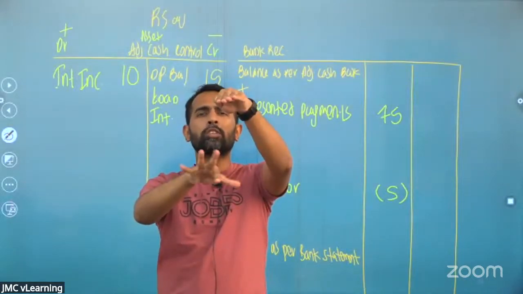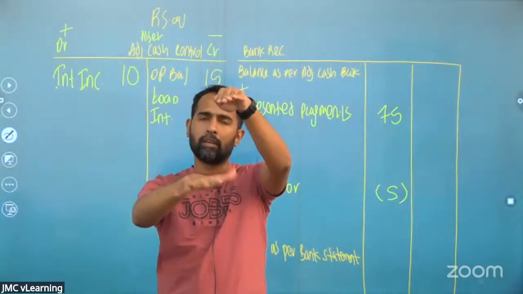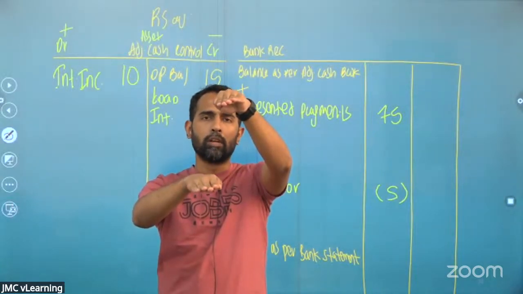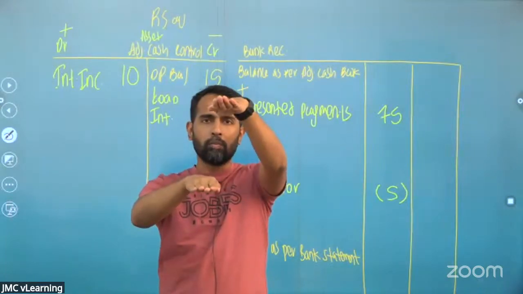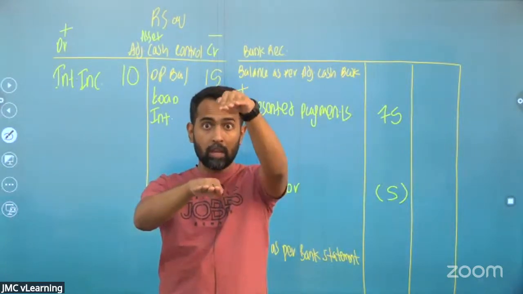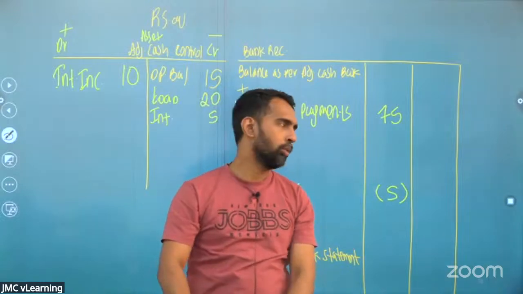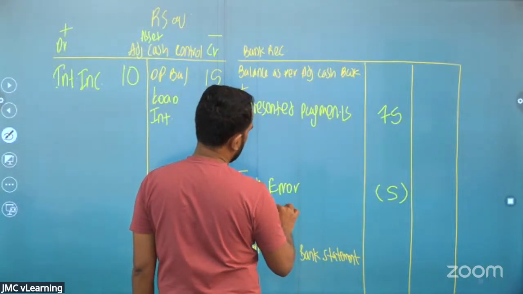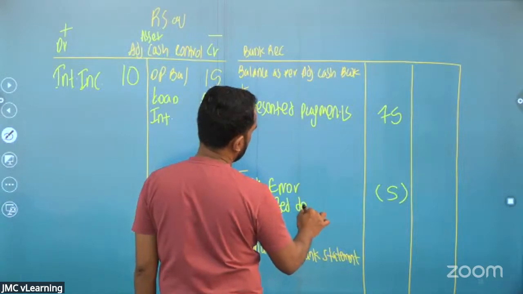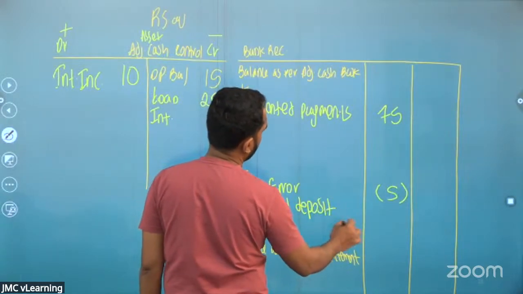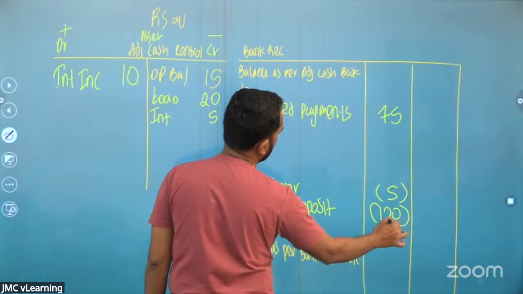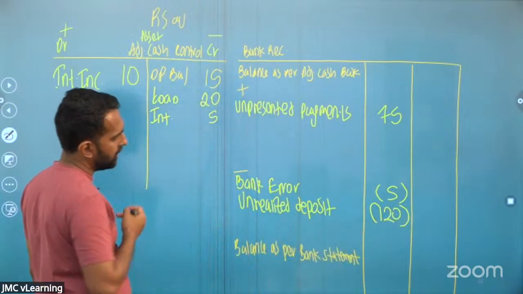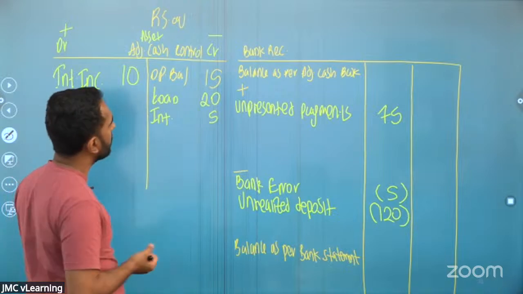It has not been realized by the bank yet, so the bank statement balance is lower. From the cash book to the statement, from the higher balance to the lower balance, you need to deduct. So we will deduct the unrealized deposit, minus 120.